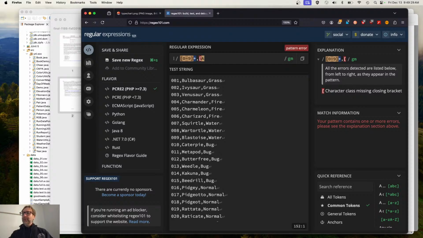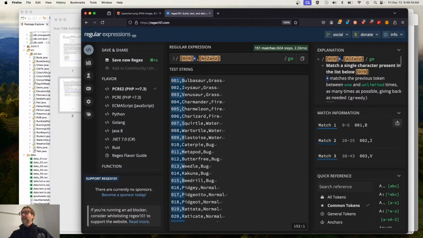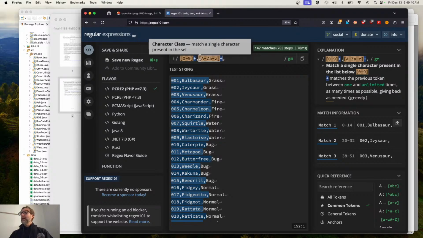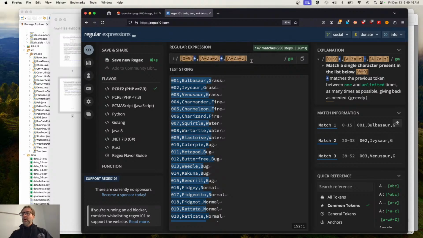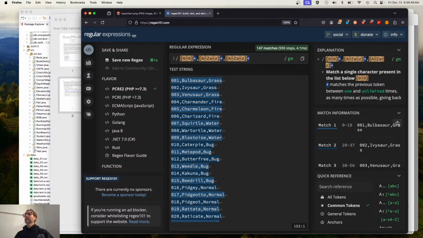So any capital A through capital Z, lowercase a through lowercase z, one or more, followed by another comma. And then I want to get that last string there, which is going to be the type, and again, one or more. So I've been able to match every single line there.